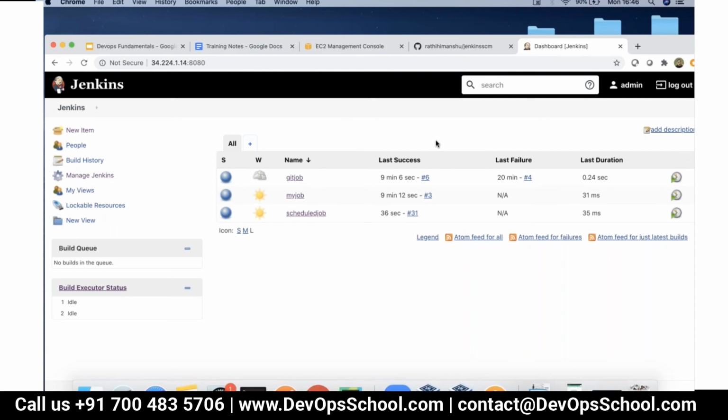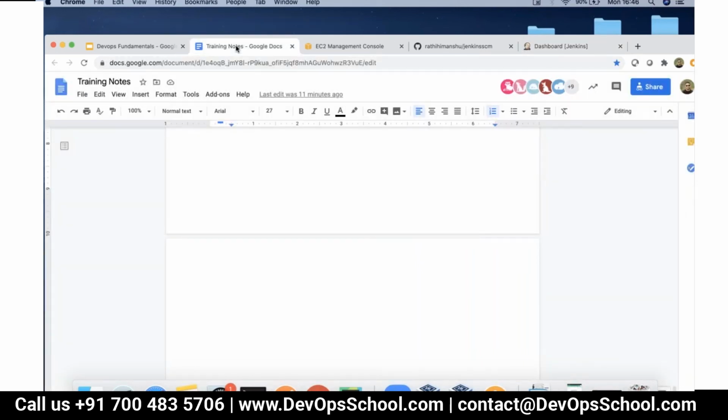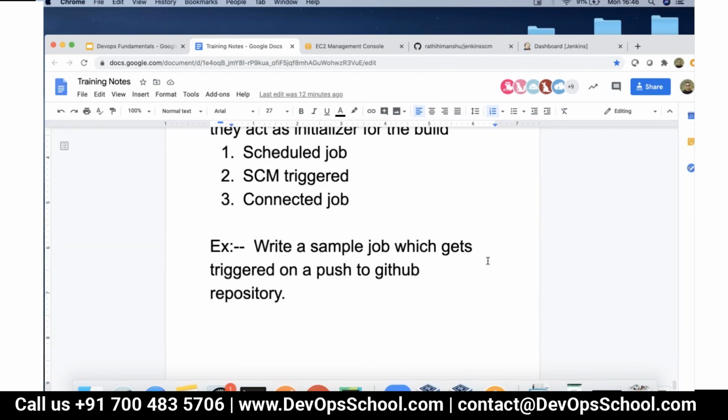Guys, any questions you have on it? For email triggers, it will be a separate plugin, right? Do we need to manually configure an email server as well for email?